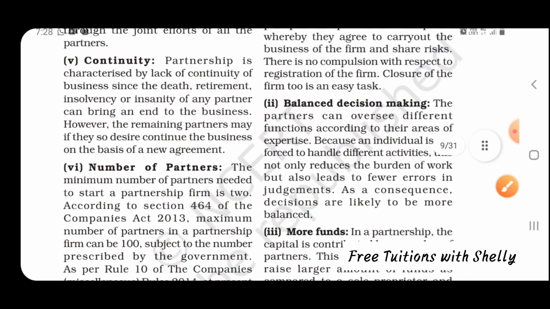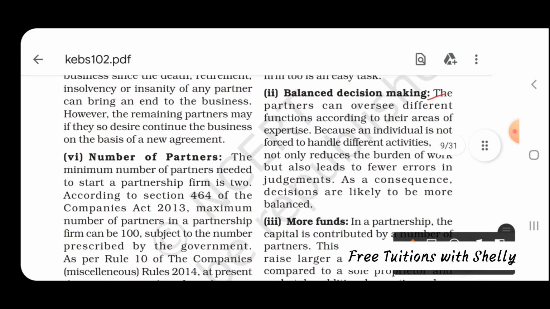Second one is balanced decision making. Here it means that the partners can oversee different functions according to their expertise. Because there are 2 or more members, each person can have expertise in some field, so it brings about balanced decision making. So decisions are more likely to be balanced.